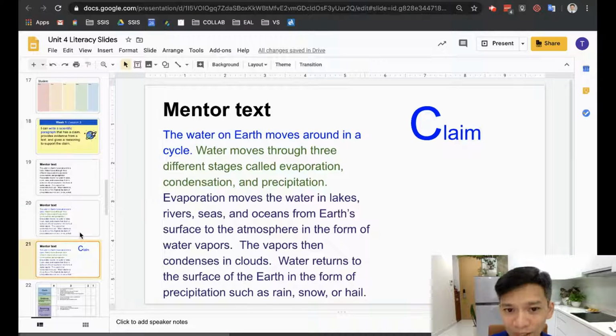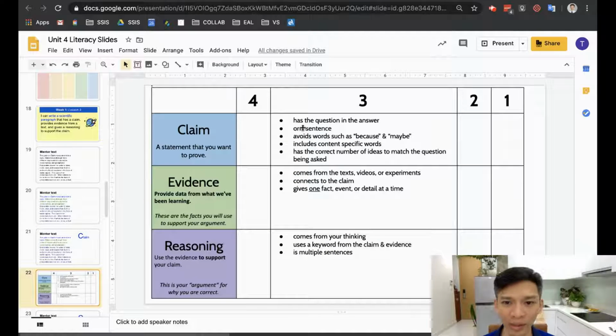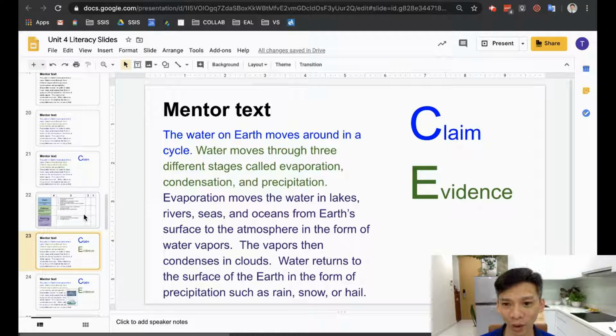Well, the blue sentence is a claim. The water on the earth moves around in a cycle. This is something you want to prove. When you write a claim sentence, make sure that it's just one sentence. It doesn't have the word because or maybe, and it includes scientific words. If the question asks you to say, please write 3 reasons why the ecosystem is important, you have to write 3 specific answers. Let's move on to the next part.